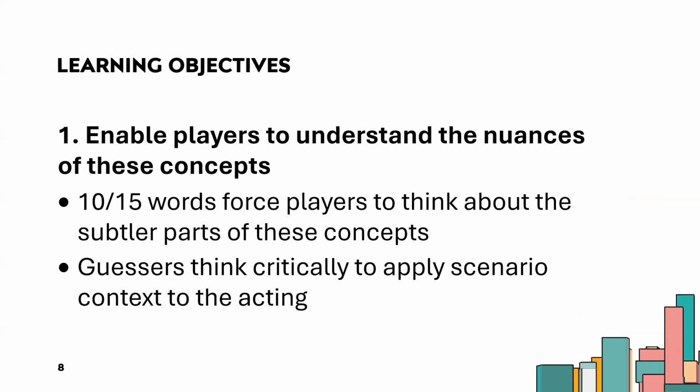So the first learning objective was to help players understand the nuances of these concepts. The 15 word limit is in place so the guessers and actors don't have an unlimited opportunity to flesh out these concepts. It kind of forces mindfulness. It has to be quick. So the more the players play, the more they will be able to catch on to and understand those subtleties of the concept. And this explanation in itself is actually an example of high context communication. We're kind of playing gameception here.